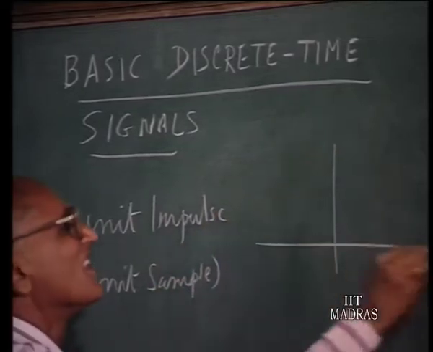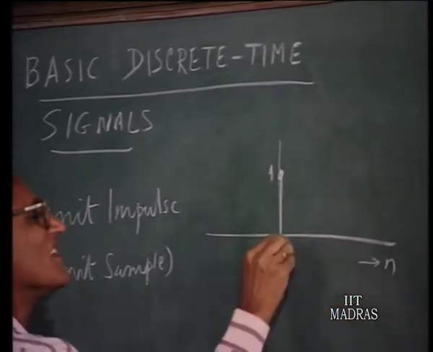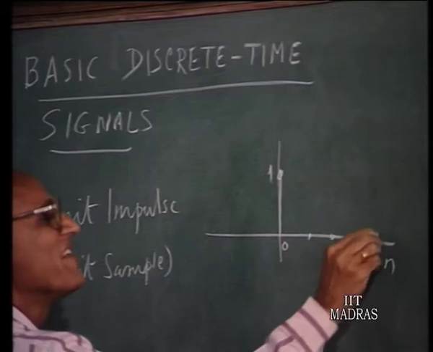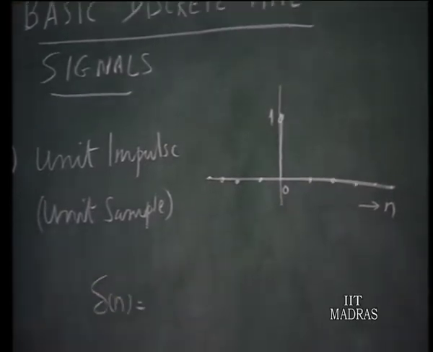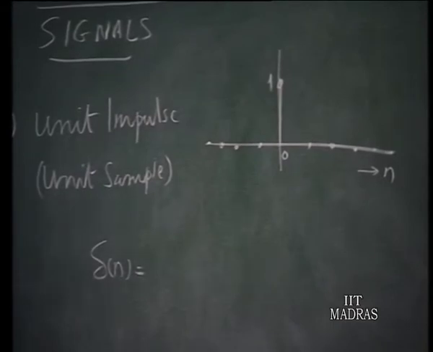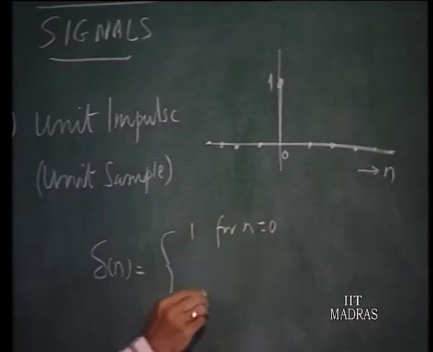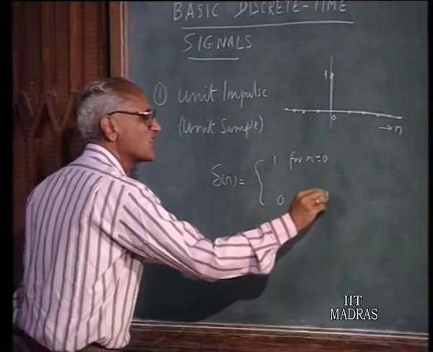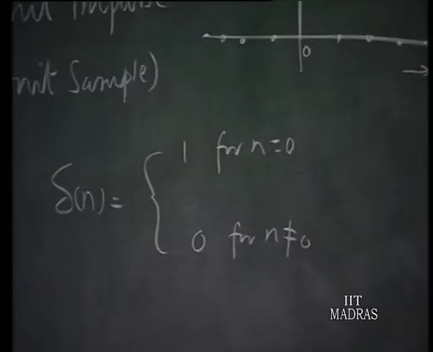Basically, it is 0 everywhere except when n equals 0. So this is called delta n, that is the symbol that is used for this. It's equal to 1 for n equals 0, and 0 for n not equal to 0. So this is just a single sample occurring at n equals 0. This is called a unit impulse, simply called a unit sample or a unit signal.